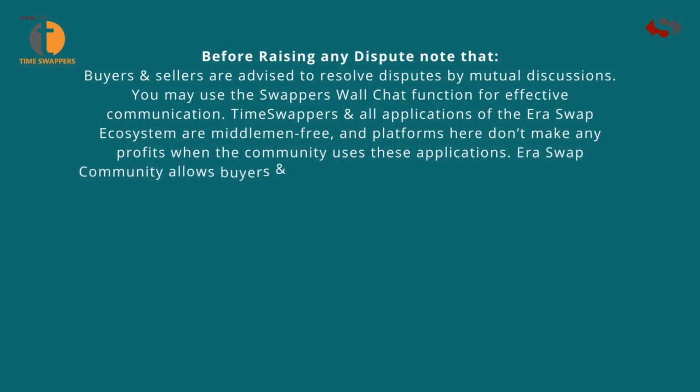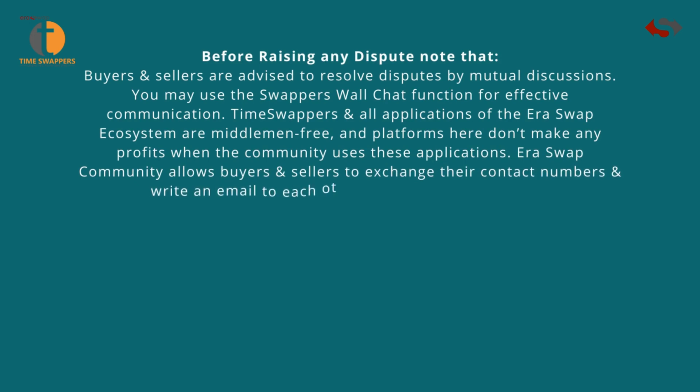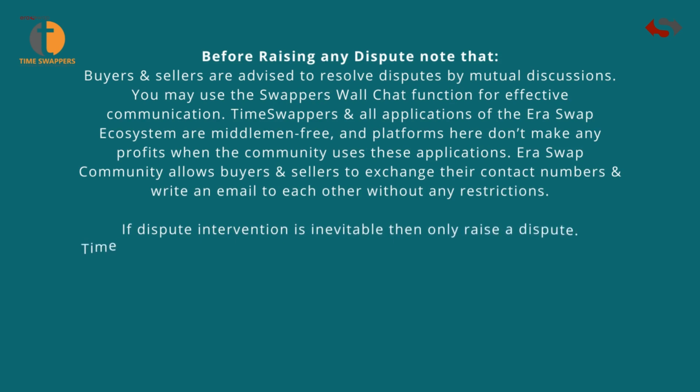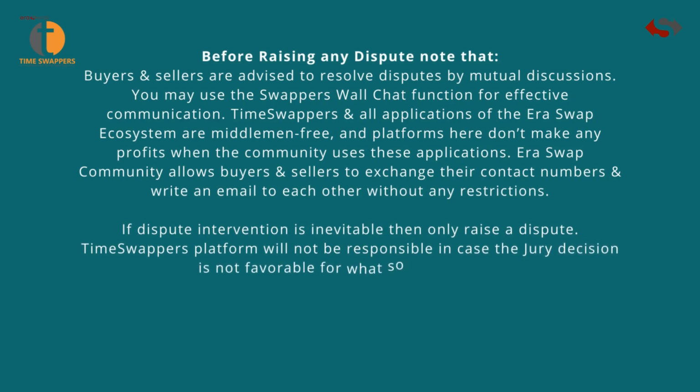The Eraswap community allows buyers and sellers to exchange their contact numbers and write an email to each other without any restrictions. If dispute intervention is inevitable, then only raise a dispute. TimeSwapper's platform will not be responsible in case the jury decision is not favorable for whatsoever reason.